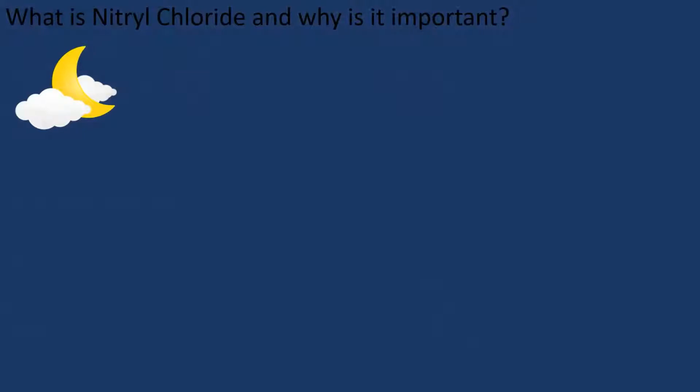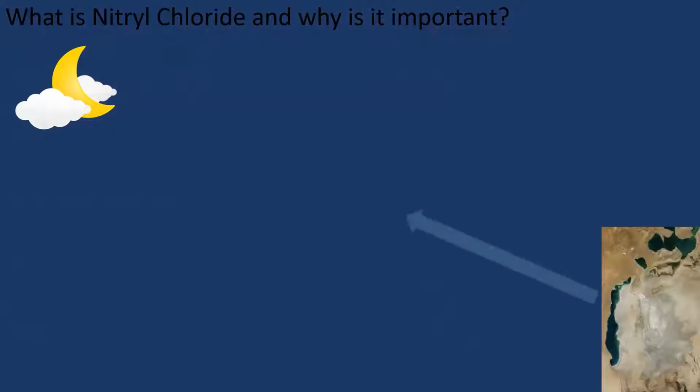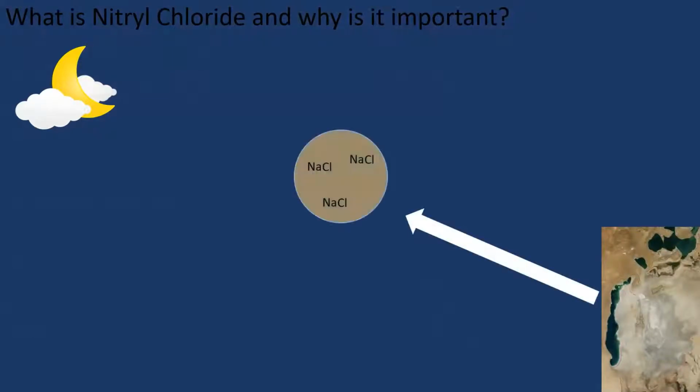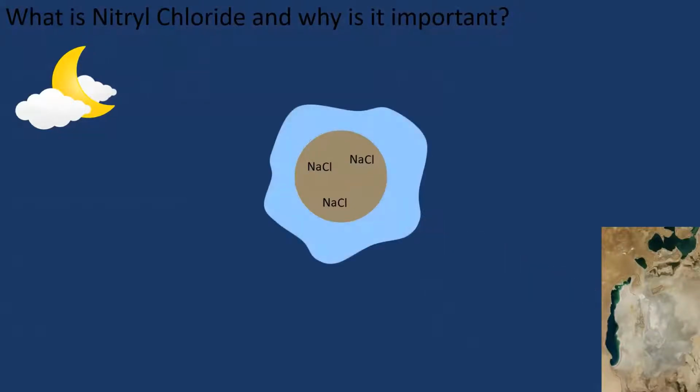So ClNO2 formation begins at night with dust particles that have been picked up from saline playas by wind and lofted into the air. As the temperature cools, the relative humidity increases to a point at which the dust particles start absorbing water in a process called deliquescence. And at this point, a layer of water forms around the outside of a particle, and any soluble material, like salts, will start to dissolve. Generally, this process will take place at about 60% relative humidity if the sample is pure halite,